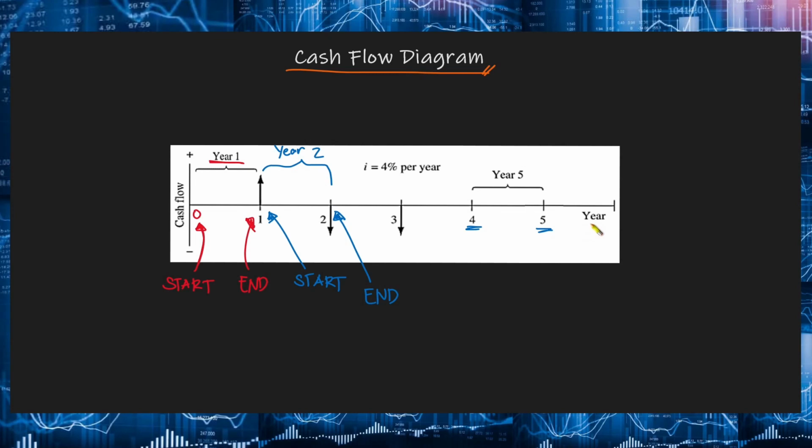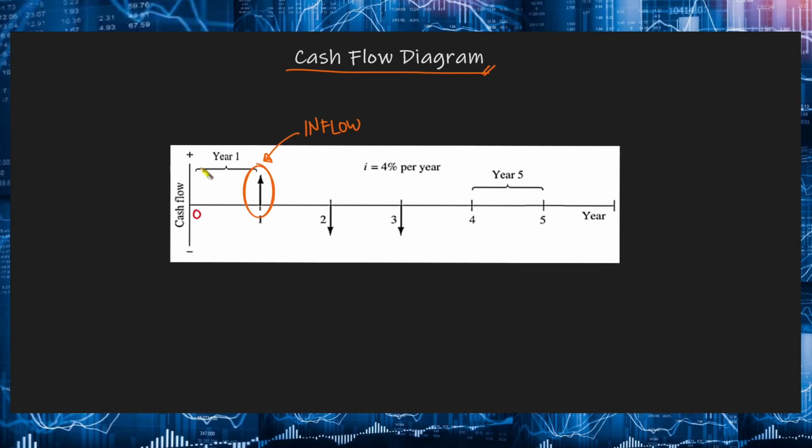So it can be year, pwede din months, weeks, days, and then so on. And if you notice, yung cash flows natin dito are indicated by upward pointing or downward pointing arrows. So for example doon sa t equal to 1 natin, we can see na meron tayong arrow upward. That means we have a positive cash flow, which means that it is cash inflow. Conversely, a down pointing arrow indicates a negative cash flow. So kung pababa, negative siya, ibig sabihin outflow or palabas yung pera.